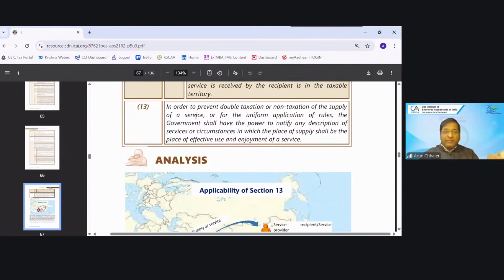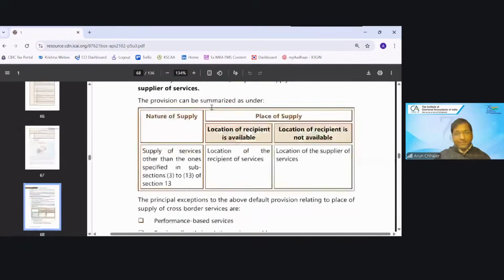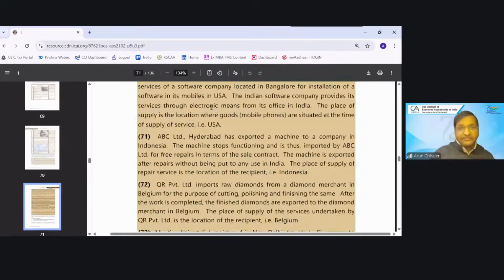they have used the power of 13.13 and they are saying that in case of maintenance, repair, and overhaul service with respect to aircraft, ships, or vessels, the place of supply will be the location of the recipient, not the place of performance. So by this, the place of supply will become outside India. Let me see if I have left something.